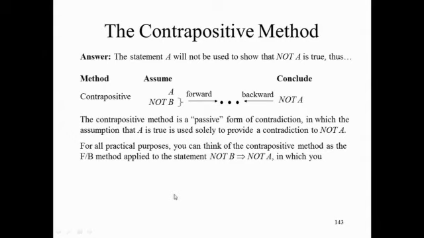In summary, you can think of the contrapositive method as the forward-backward method applied to the statement not B implies not A. You work forward from not B and backward from not A. It's kind of interesting to look at the truth table for not B implies not A. And what you will see here is that A implies B and not B implies not A are logically equivalent to each other. That is, they are both true under the exact same conditions.